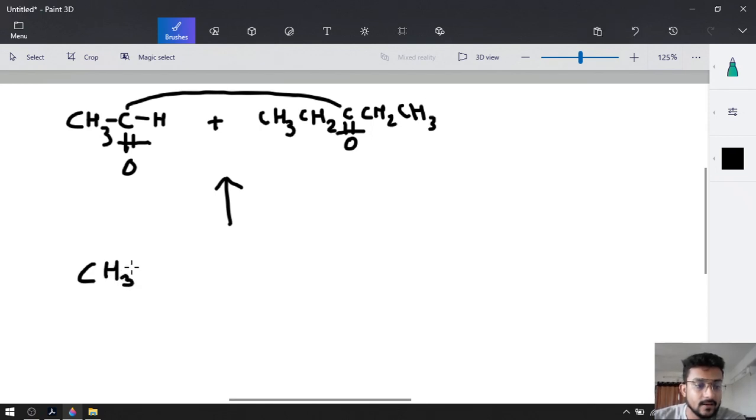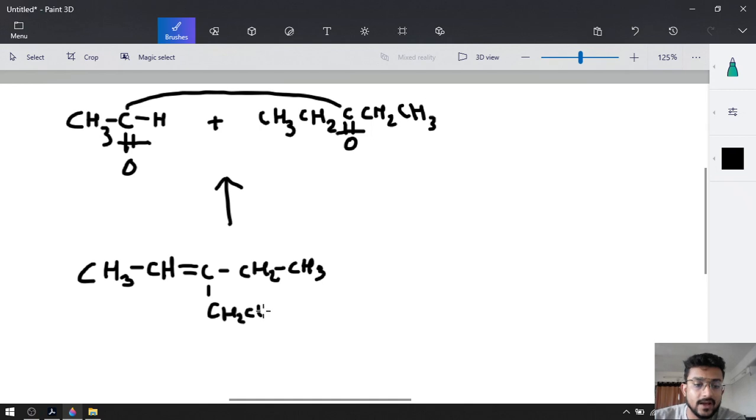CH3, CH, connect both carbons with a double bond. So it is double bonded with a carbon, and that carbon has CH2CH3 and another CH2CH3.